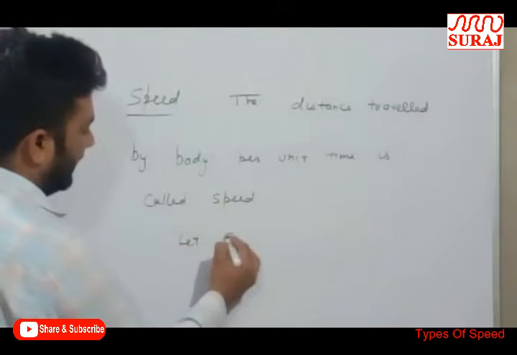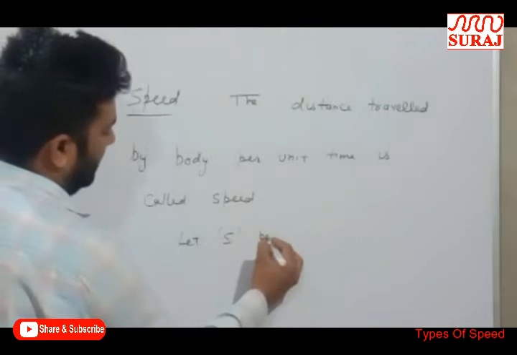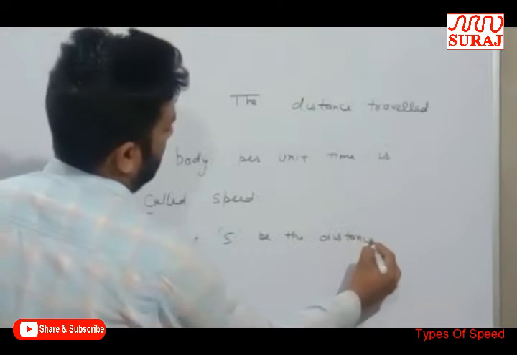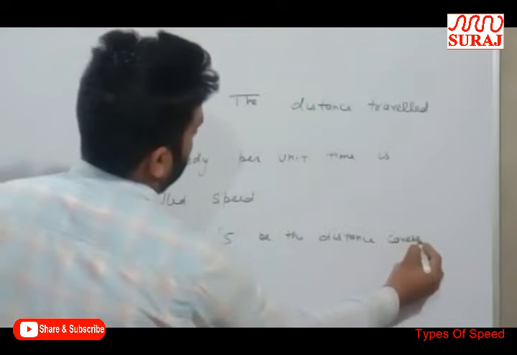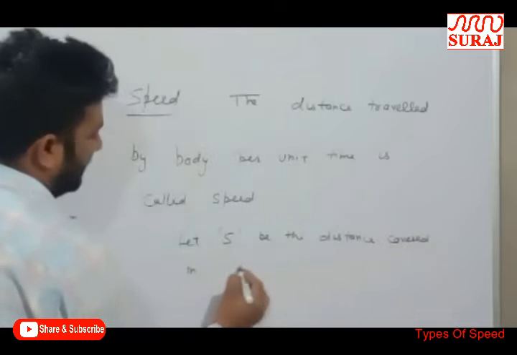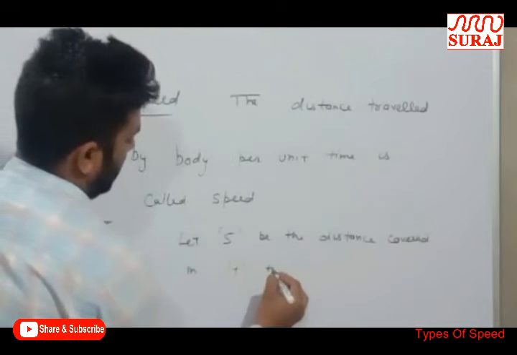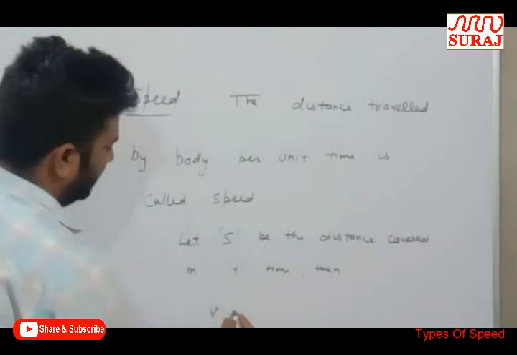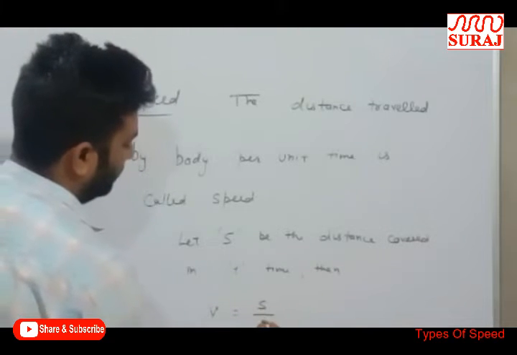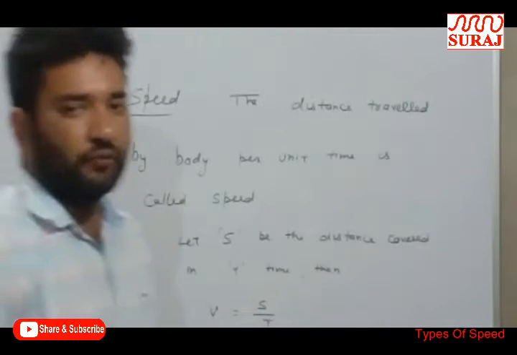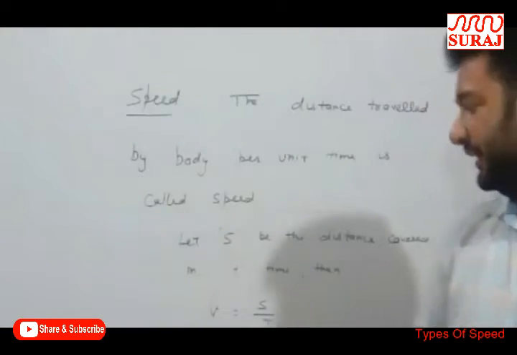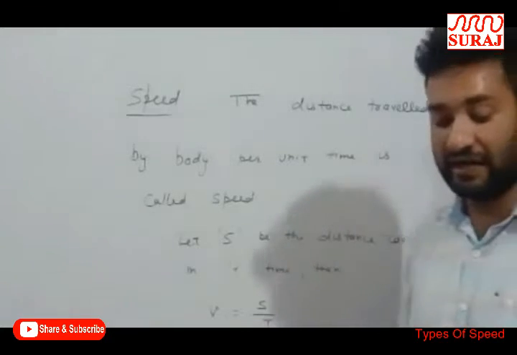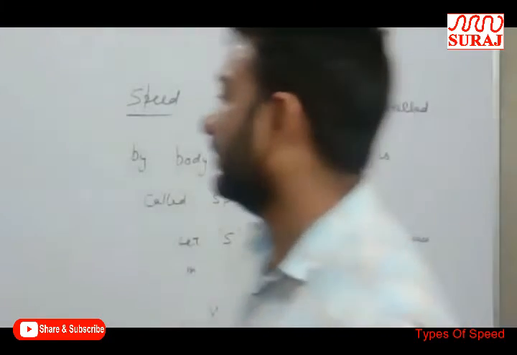Let s be the distance covered in t time. Then speed v is equal to s upon t, where v is the speed, s is the distance, and t is the time. This is the speed.